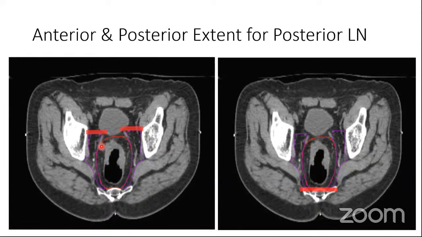Practically, a more easy landmark will be the anterior border of the obturator internus. If you are at the anterior border of the obturator internus, your internal iliac lymph nodes will be covered. And if you look posteriorly, it is going to recommend that you are just abutting your sacral vertebra, just parallel to the mesorectum. So here you can appreciate that your presacral volume is automatically going to come into your mesorectal and lymph node volume. So you don't have to struggle to contour the presacral volume.